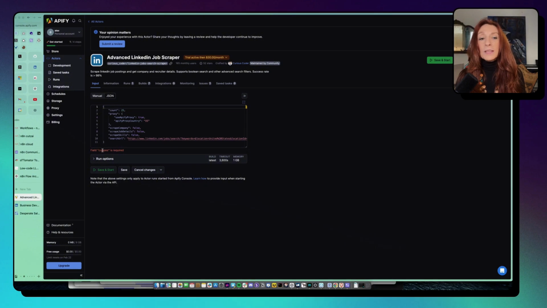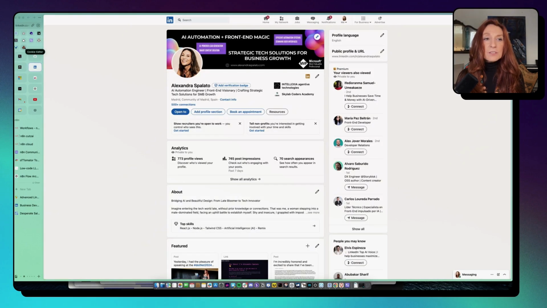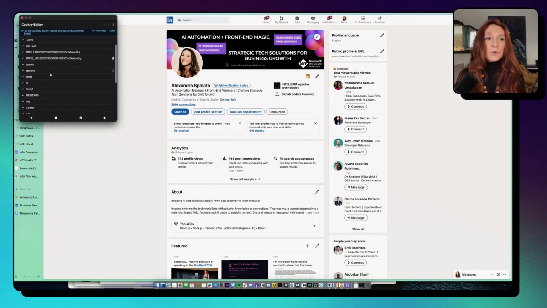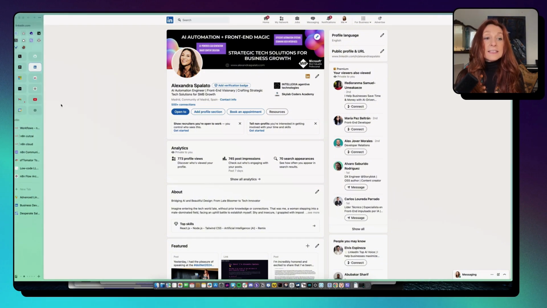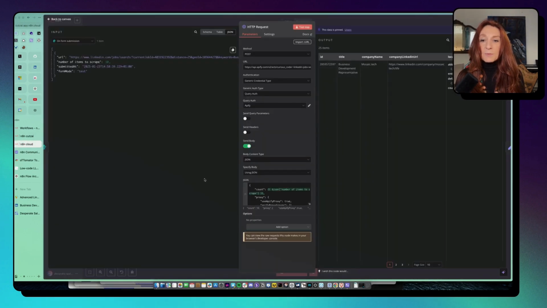And I see that we need a cookie field. So for the cookie field, we need to go to LinkedIn and we need this Chrome extension, Cookie Editor. And I click, so I'm logging in LinkedIn and I click on the Cookie Editor. And I go to this one, LE, and then I click here on export and export as JSON. And then in N8N, so I return to my N8N application here.